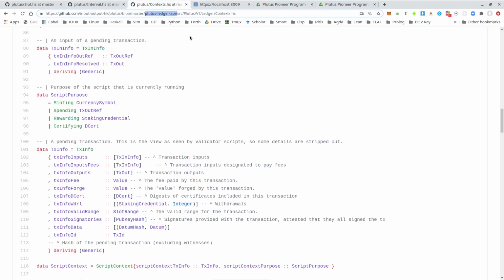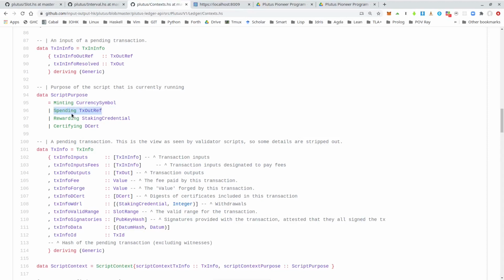And the context is in module Plutus.V1.Ledger.Contexts. And we see the definition here. So the type ScriptContext. And we see it as a record type with 2 fields, one of type TxInfo, which is the most interesting one, and then a second field of type ScriptPurpose. And the ScriptPurpose type is defined in the same module here, and it describes for which purpose the script is run. So the most important purpose for us will be this one, the spending purpose.